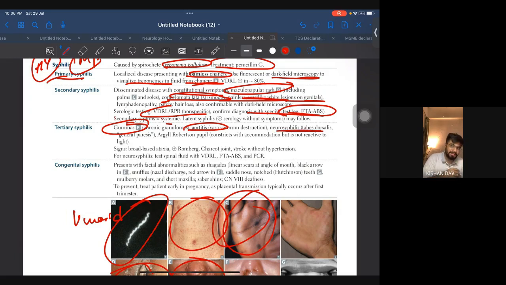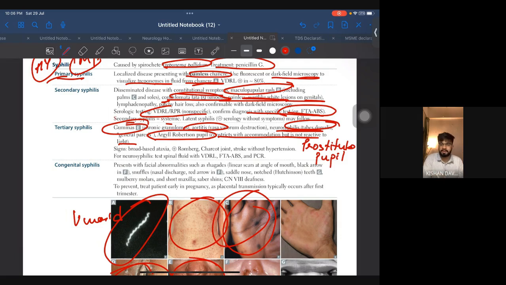Neurosyphilis, tabes dorsalis. We saw tabes dorsalis. The dorsal column is gone, so proprioception, vibration, and pressure sense are gone. And Argyll Robertson pupil accommodates but is not reactive to light. It is also known as prostitute pupil. Okay, and why? Because prostitutes do not react, and as a result, they have given this name.